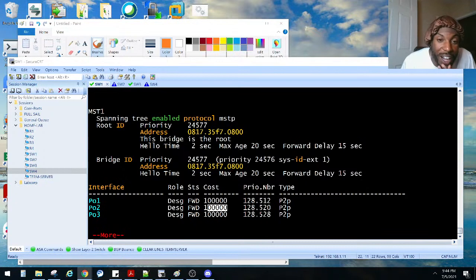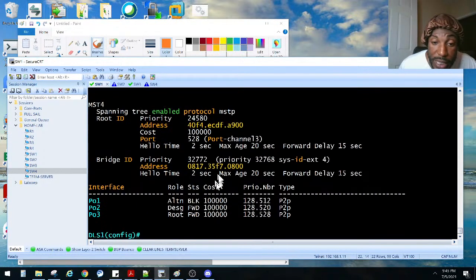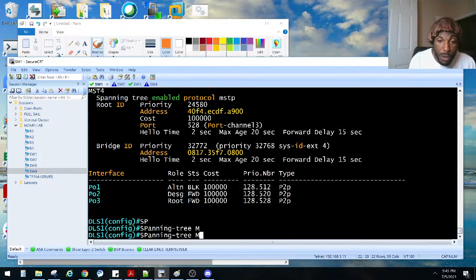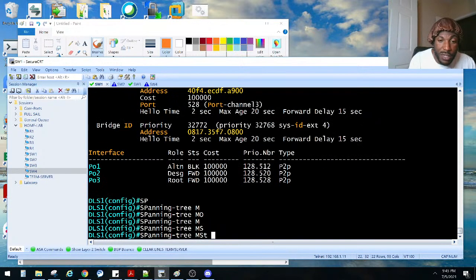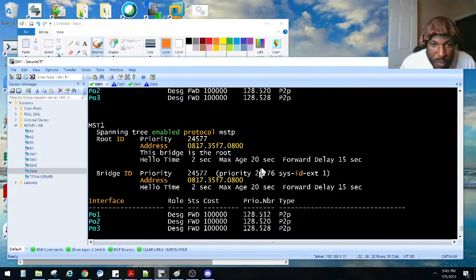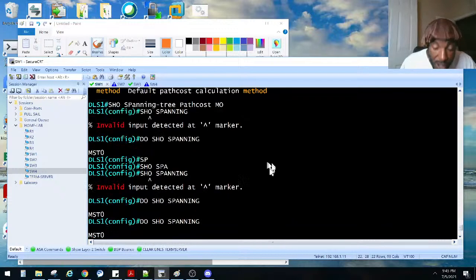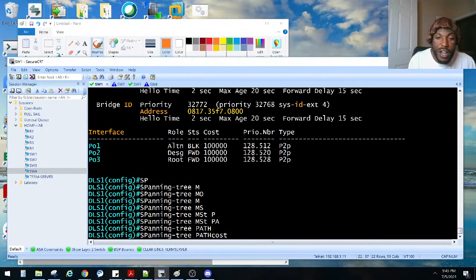So, just like you mentioned, it can get real confusing real fast. Just know that there are some formulas. Let's go ahead and change the mode. Spanning tree MST path cost, right? What the hell? I just did it, man. I was just up there. Path cost, yes. Why is it not doing it? Because you didn't type that. Method,